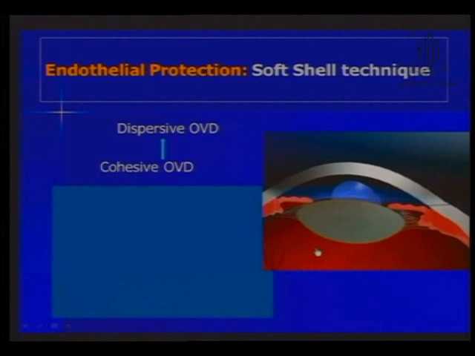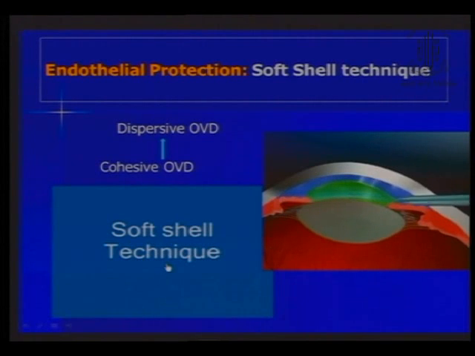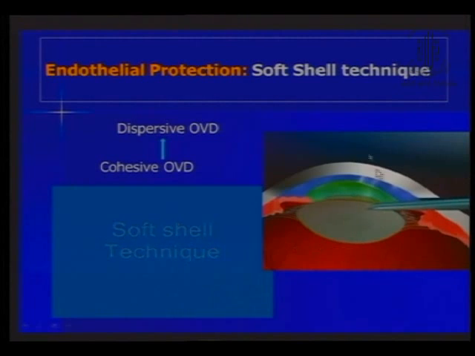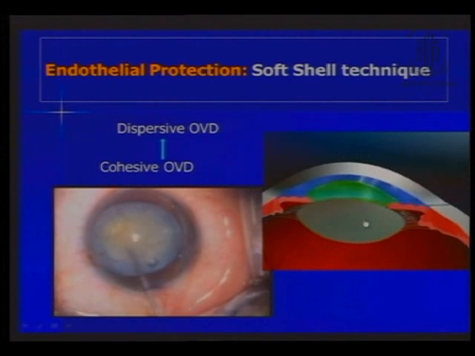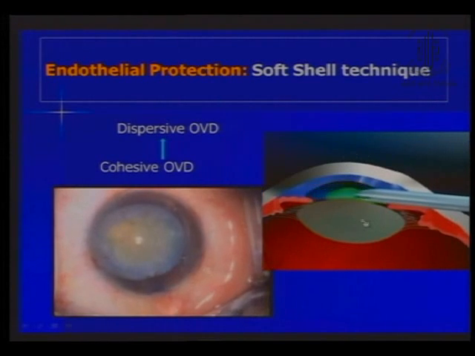Then viscoelastic, I think, is one of the major things which is important to save the eye. Soft shell technique: first inject the dispersive one, then inject the cohesive to push the viscoelastic upwards. And this will remain throughout your surgery. You can complete your capsulorhexis, you can complete your phaco, and in the entire duration the endothelium will be protected.